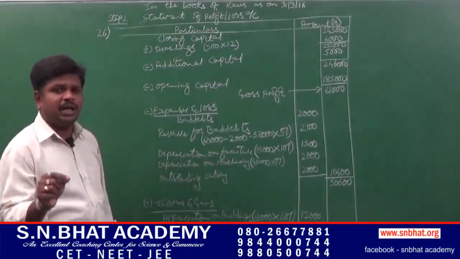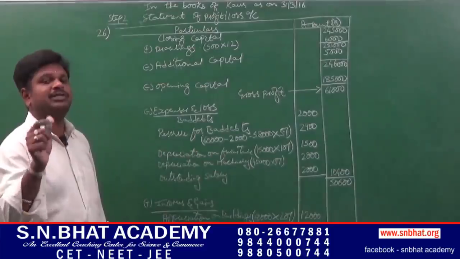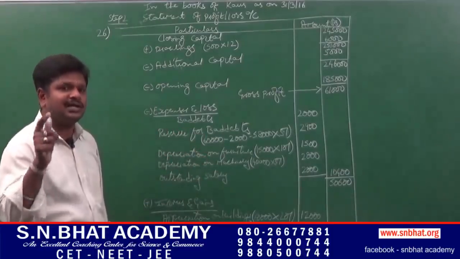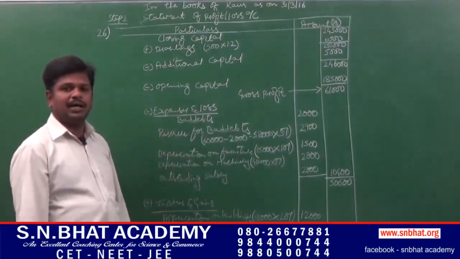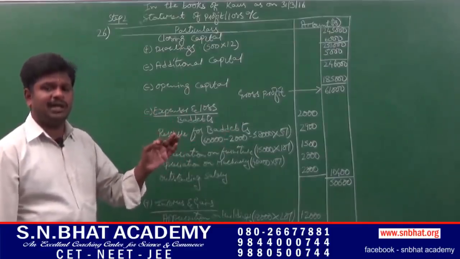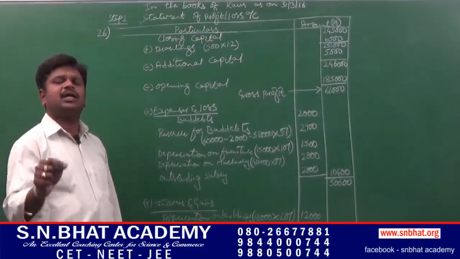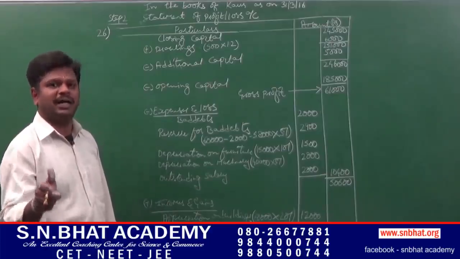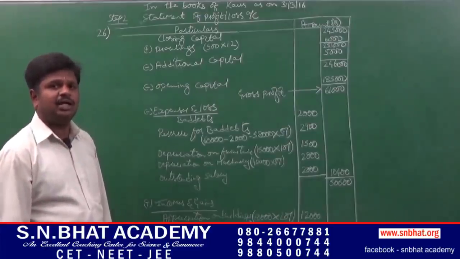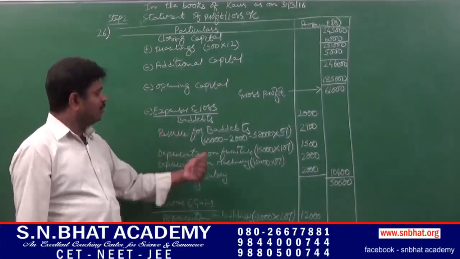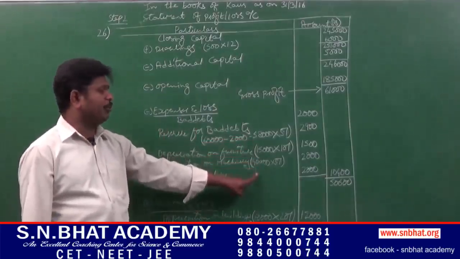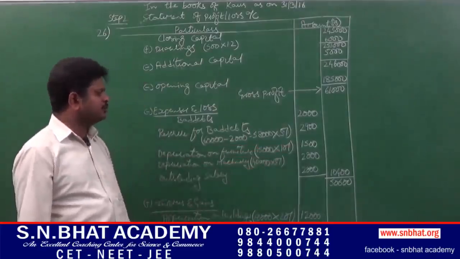Say, consider opening balance of fixed assets for adjustment and closing balance of current assets for current liabilities. Any adjustments on current assets should be calculated on the basis of closing balance. Any adjustments on fixed assets should be calculated on the basis of opening balance. Furniture and machinery are fixed assets, so it has to be calculated on the basis of opening balance. 15,000 into 10%, 1,500.